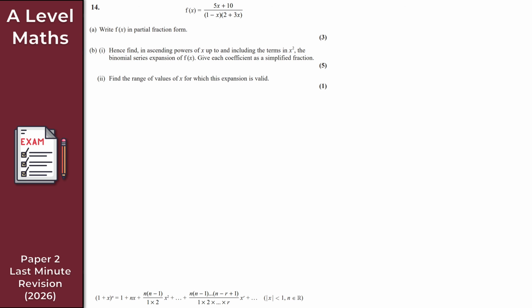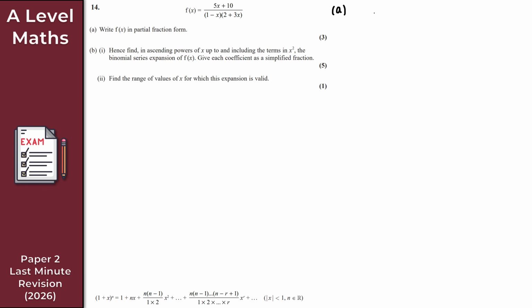So let's start with part A, which is based on partial fractions. We'll do this right at the top here. What I've got is this fraction: 5x plus 10 all over 1 minus x times 2 plus 3x. And we want to split that into partial fractions.